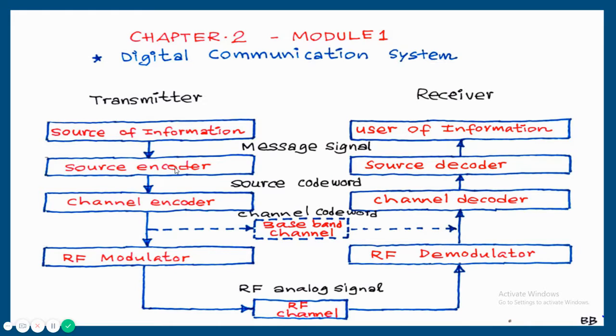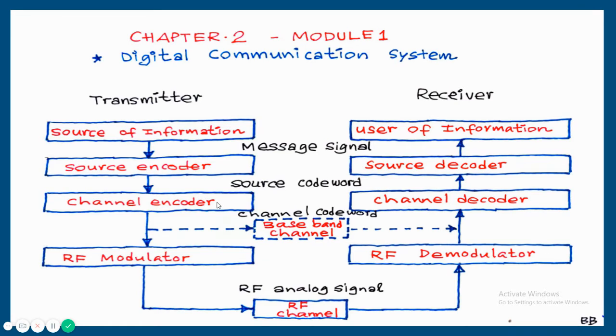And next block is the source encoder. The function of source encoder is to convert the message signal into ones and zeros. Examples of source encoders are pulse code modulator and delta modulator. Basically, it's an analog to digital converter. So message signal will be converted to source code word. That is, the output will be in terms of ones and zeros, and that is given to channel encoder.